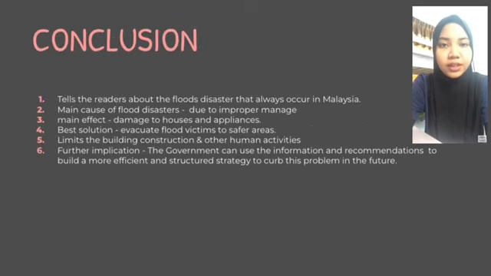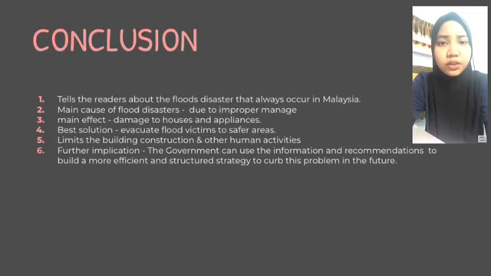In conclusion, this article basically tells the readers about the flood disaster that always occurs in Malaysia. The results of this study show that the public believes that the main cause of flood disasters is improperly managed systems, while the main effect is damage to houses and appliances. The public also thinks that the most effective way to reduce the risk is to evacuate flood victims to safer areas.